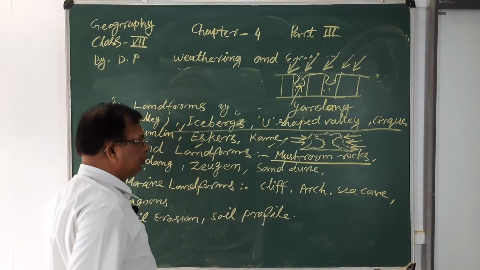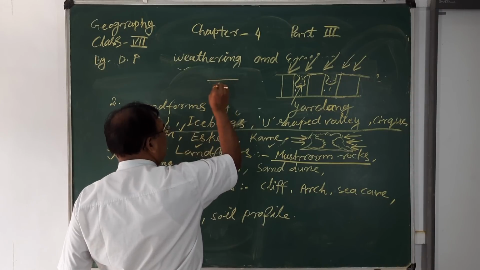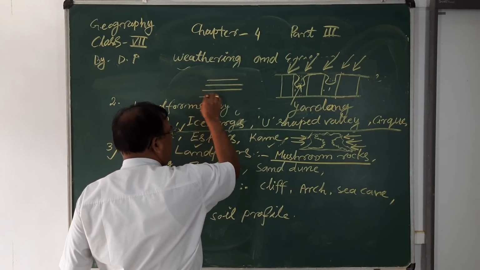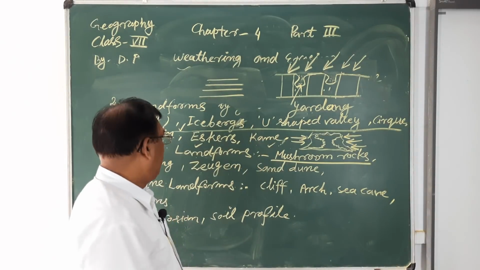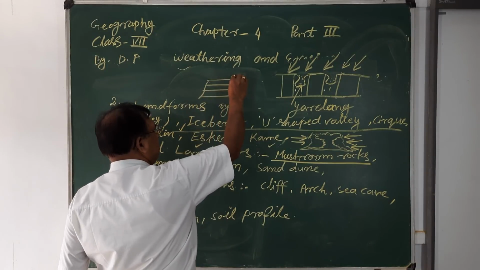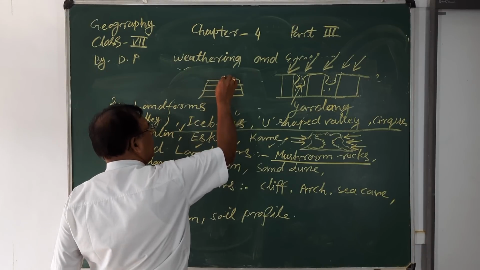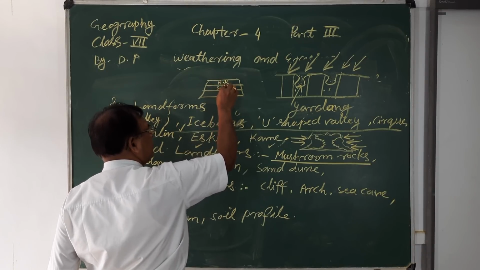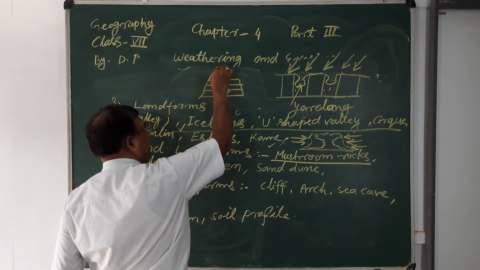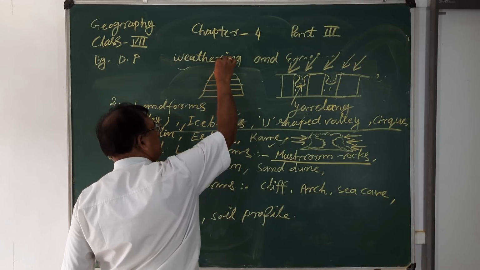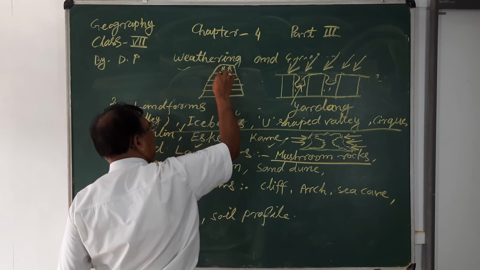Next is the Zeugen. Zeugen means when hard rocks and soft rocks are found in a horizontal structure, suppose here is hard rock, here is soft rock, then hard rock, and here again a hard rock and a soft rock.